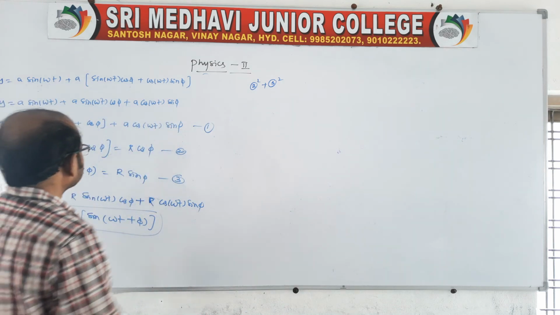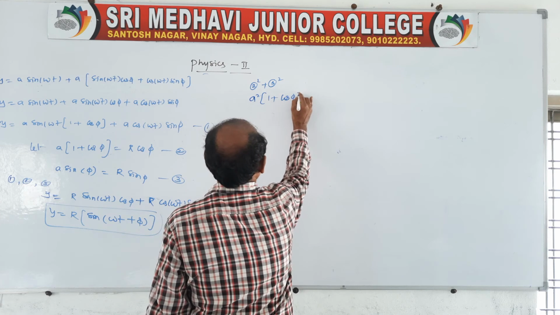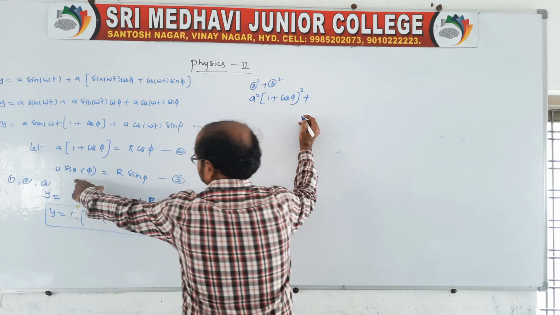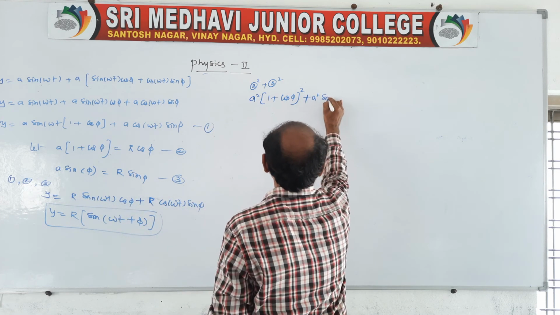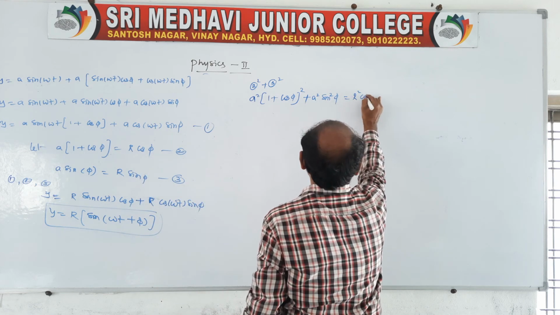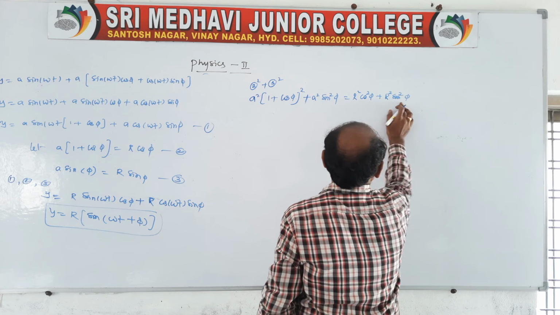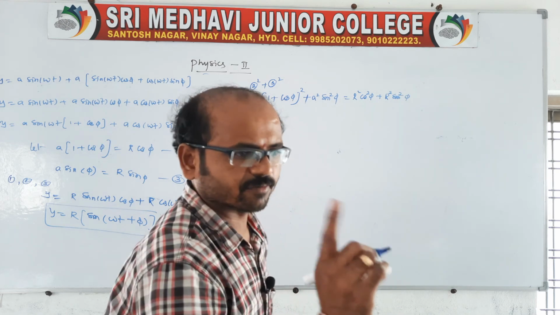Therefore a square of (1 plus cos phi) whole square plus a square sin square phi is equal to r square cos square alpha plus r square sin square alpha. Of course, sin square alpha plus cos square alpha is equal to 1.